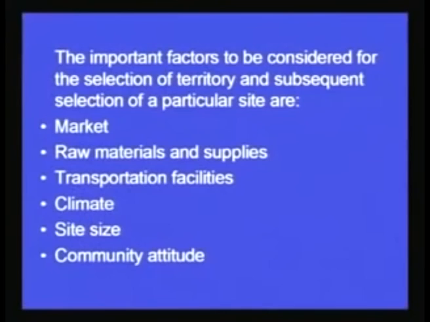Then the climate of the region. The climate of the region also plays an important role in deciding the location. Already I have told, in case of textile industry, we want a very humid environment which would not allow the yarn to break. In some of the industries we may require very low temperatures.